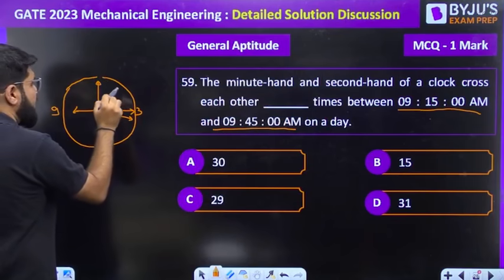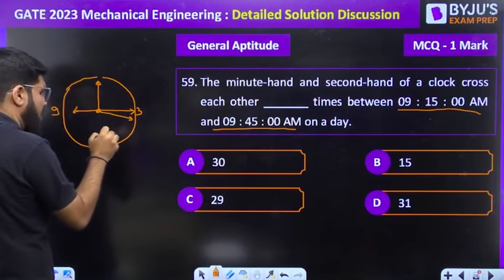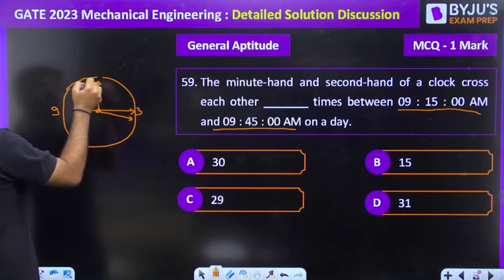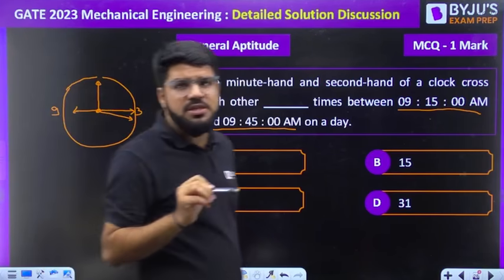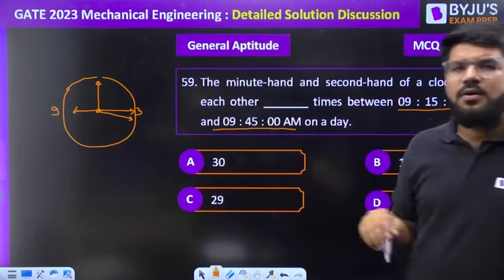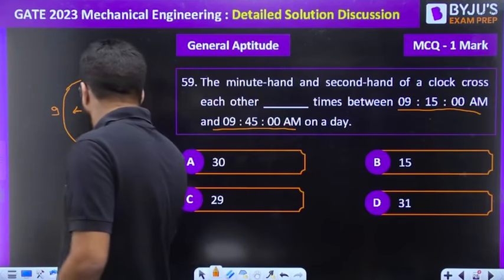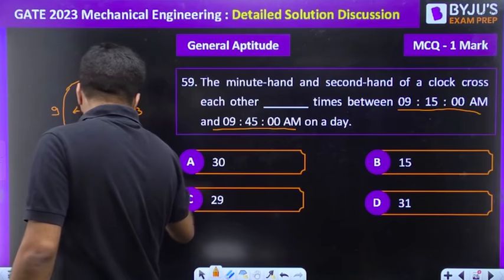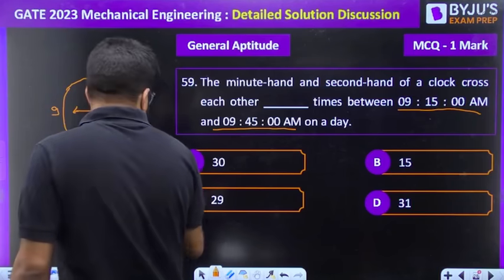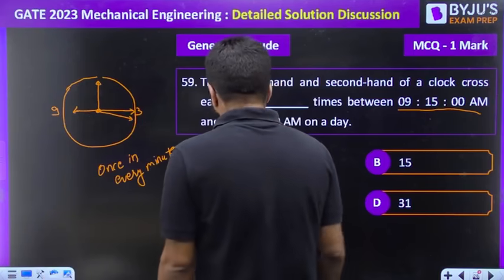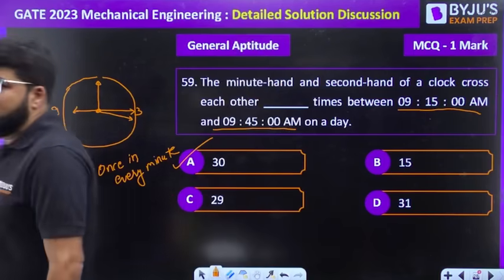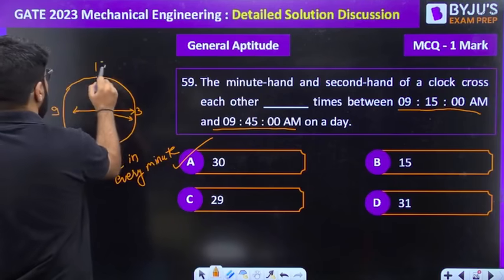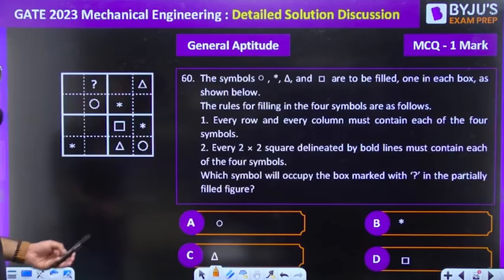When it is at 9:15, the second hand points here. It starts ticking, tick, tick, tick. At any one point between 9:15 and 9:16, it will cross the minute hand, and then at 9:16 it will come back to the initial position. So how many in 1 minute? Once in every minute. So your answer has to be 30. Your answer has to be A. Very simple logic. Moving ahead to the next question.